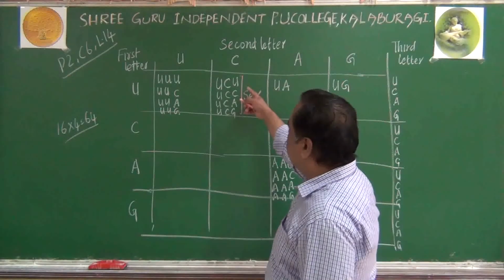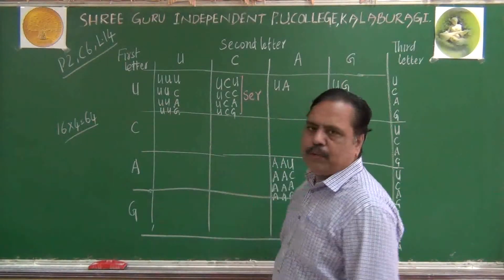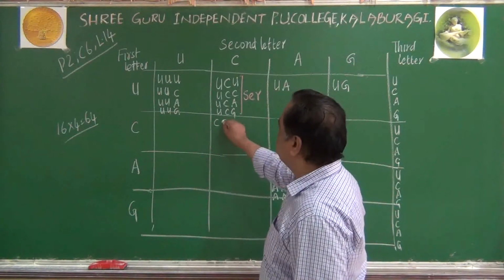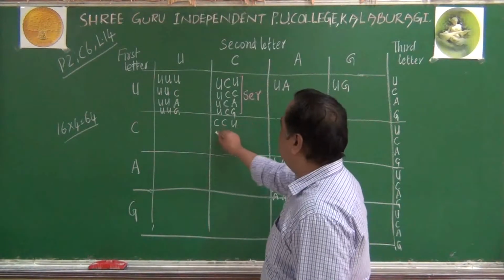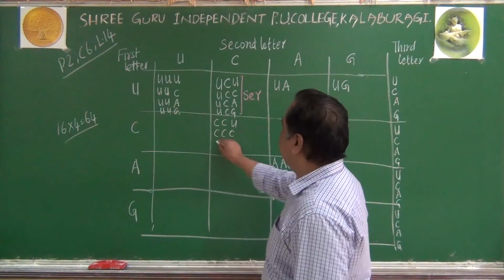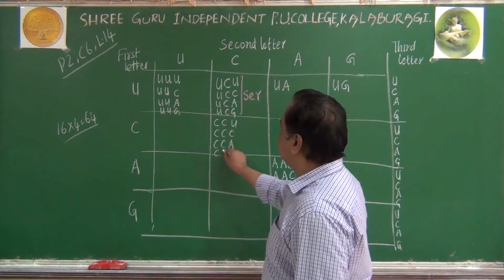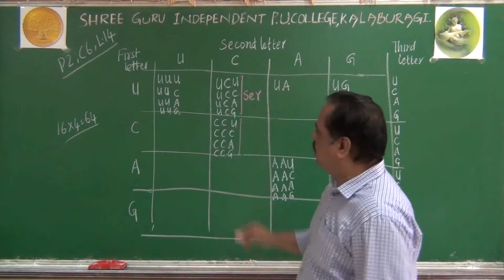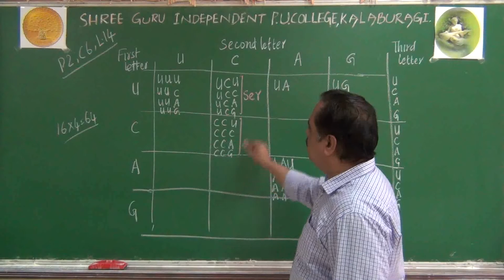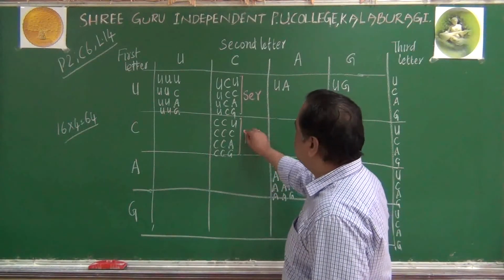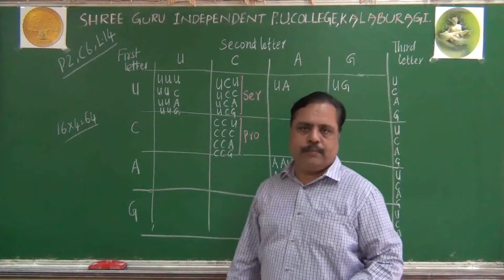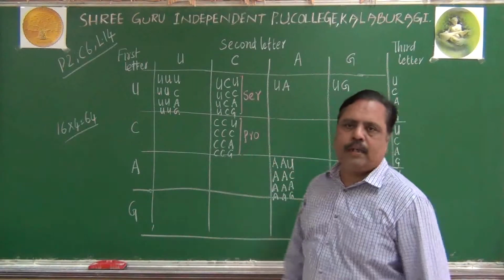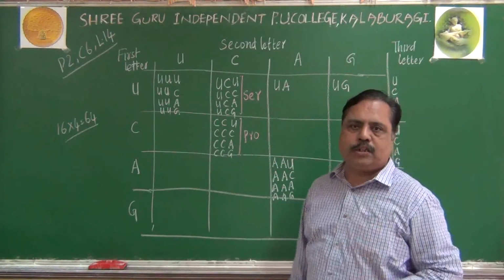Similarly, second column, second square if you take means, what are they? So first letter C, second letter C, third letter can be U. Similarly, CCC, CCA, CCG is possible. This second square of the second column, these 4 codons, they will code for one amino acid called proline. Remember this point. So there will be serine, proline. We have got 8 codons. We have understood that code language.